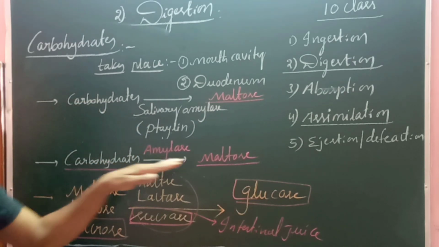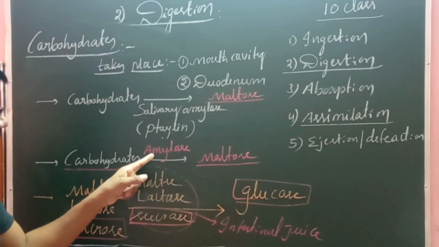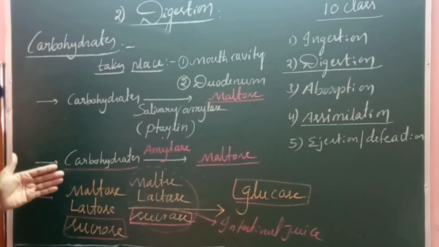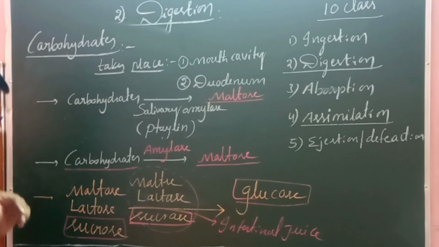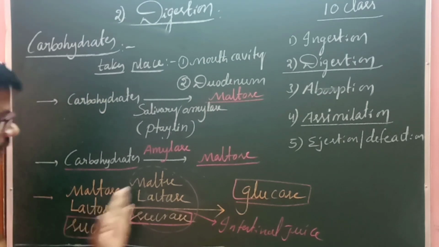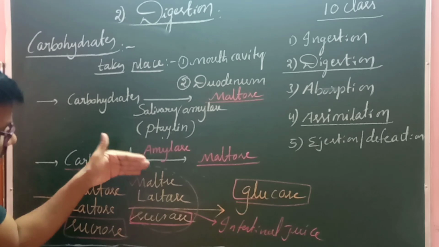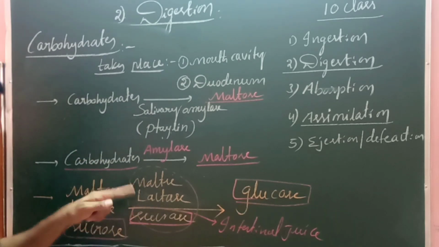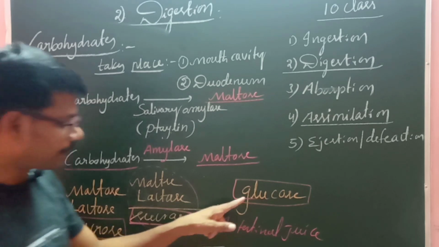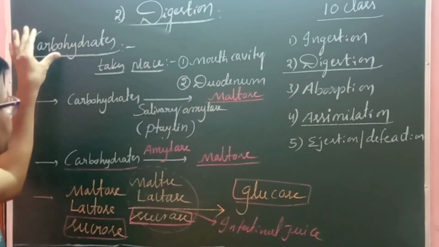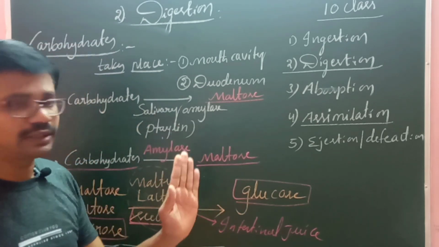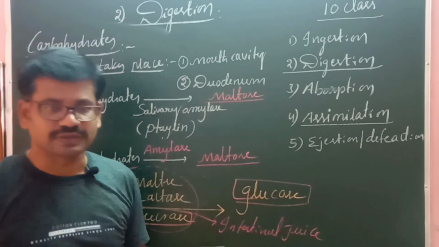Next, the rest of the carbohydrates are converted into maltose with the help of pancreatic amylase, and maltose, lactose, and sucrose are all disaccharides. These disaccharides are converted into monosaccharides with the help of maltase, lactase, and sucrase. As per our textbook, sucrose is digested by sucrase into glucose. So the end product of carbohydrate digestion is glucose. Now let us see the digestion of proteins.